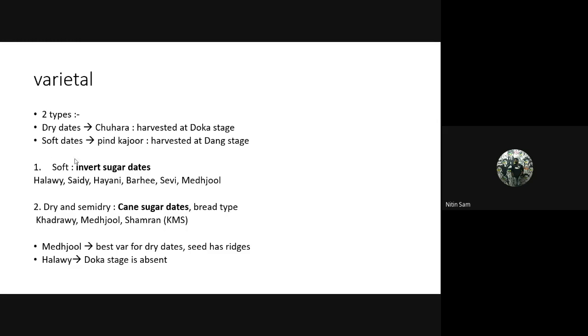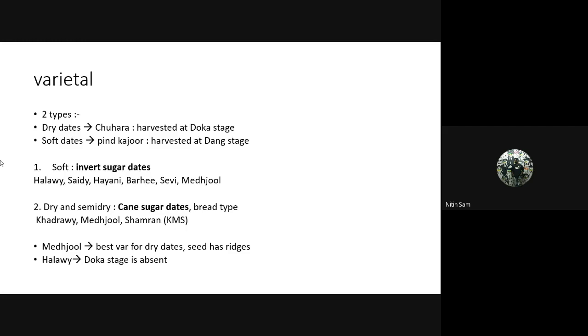Soft dates consist of invert sugar, whereas dry dates consist of cane sugar. That is important. Medjool is the best variety for dry dates preparation, and the seed has ridges. Remember, the seed has ridges.